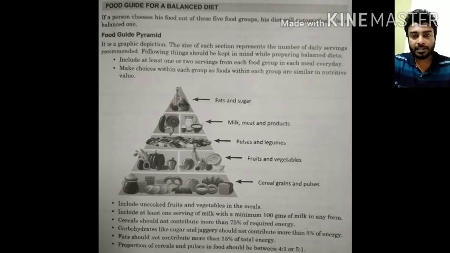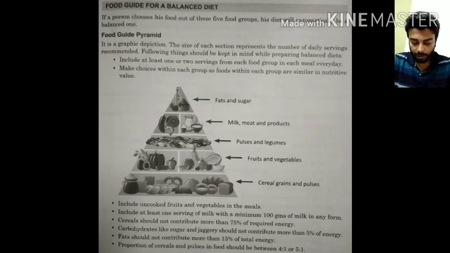So you should be selecting fruits from each group every day. It should include uncooked fruits and vegetables in the meal. It should include at least 1 serving of milk with a minimum of 100 grams of milk in any form. So it can be paneer, or you can have curd, yogurt, or the milk itself.